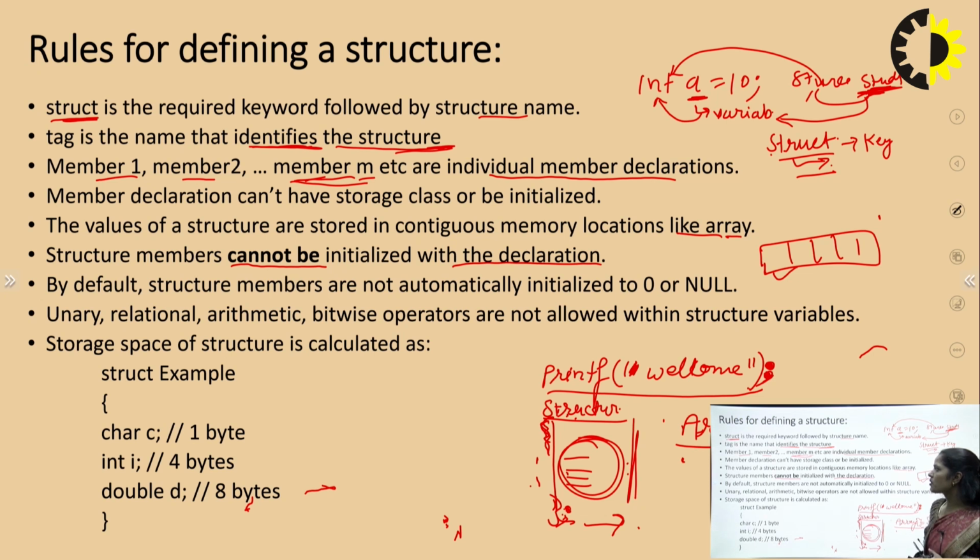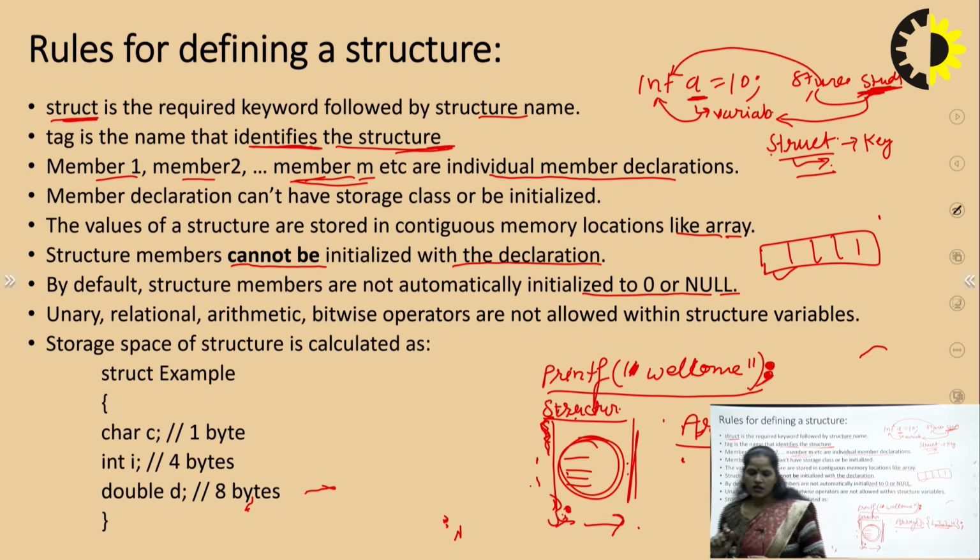By default, the structure members are not automatically initialized to 0 or null. This is the basic difference, because when we talked about the array, if we are not initializing any kind of value into the array items, it contains garbage values. And just like a string, if I am not initializing the string indexes, it will take the null value, right? So this does not happen in the case of a structure.